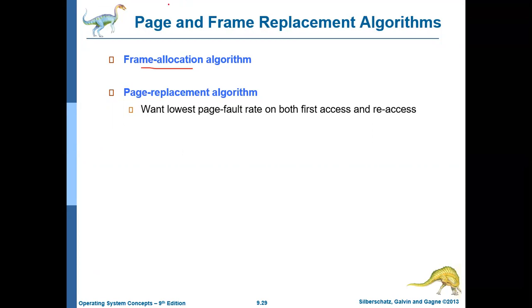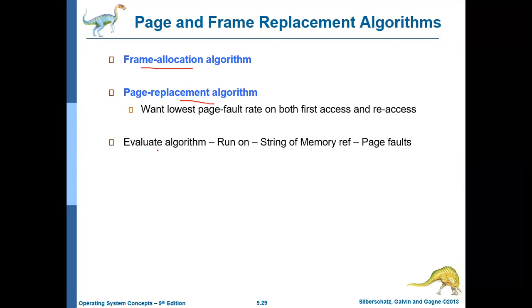And the page replacement algorithm's job is to identify the victim. The operating system should identify the right page replacement algorithm, which will create fewer page faults. There are different page replacement algorithms available, which we'll be discussing in the coming session.